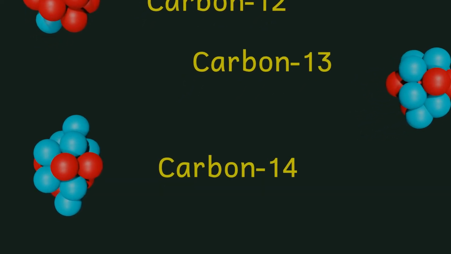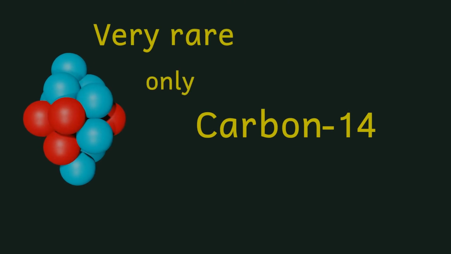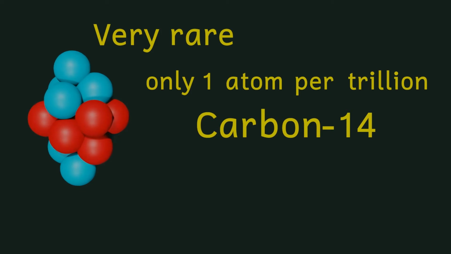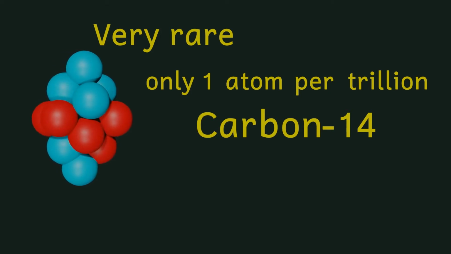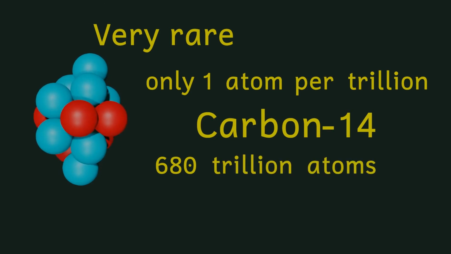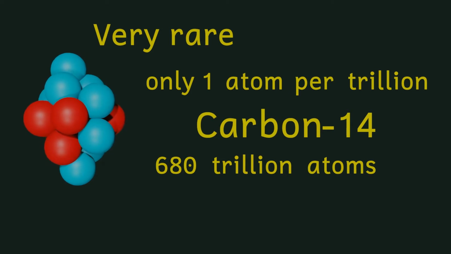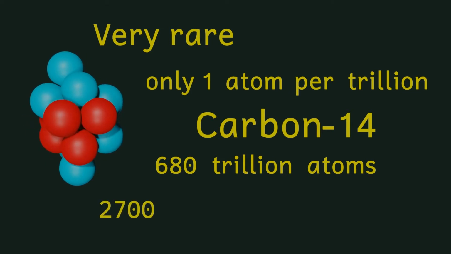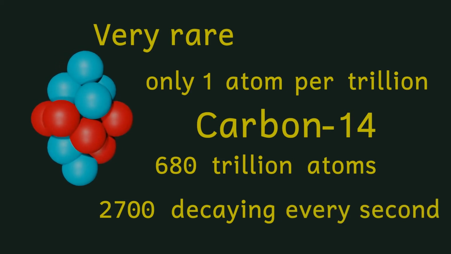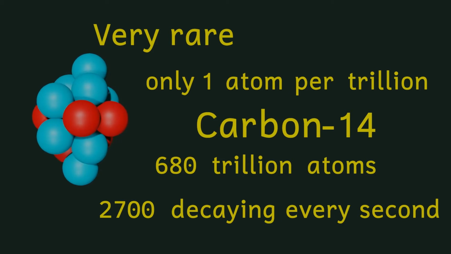Our bodies contain a lot of carbon, and even though carbon-14 is very rare, only about 1 atom of carbon per trillion atoms of carbon is actually carbon-14, an average 75 kilogram person will still have about 680 trillion atoms of carbon-14 in their body at any one time, with about 2,700 of these atoms decaying and giving off radiation per second. There's even a unit for this called a becquerel, 1 becquerel being 1 atom decaying per second.